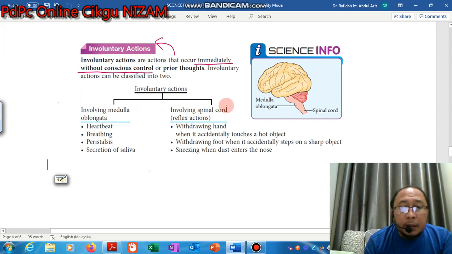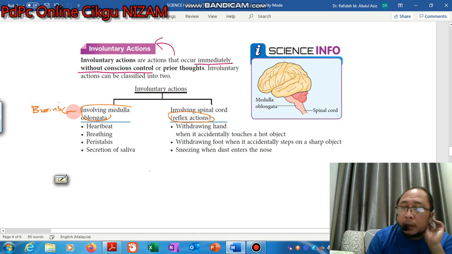The action involving the spinal cord, we call a reflex action. The medulla oblongata is one part of the brain, at the lower part of our brain.